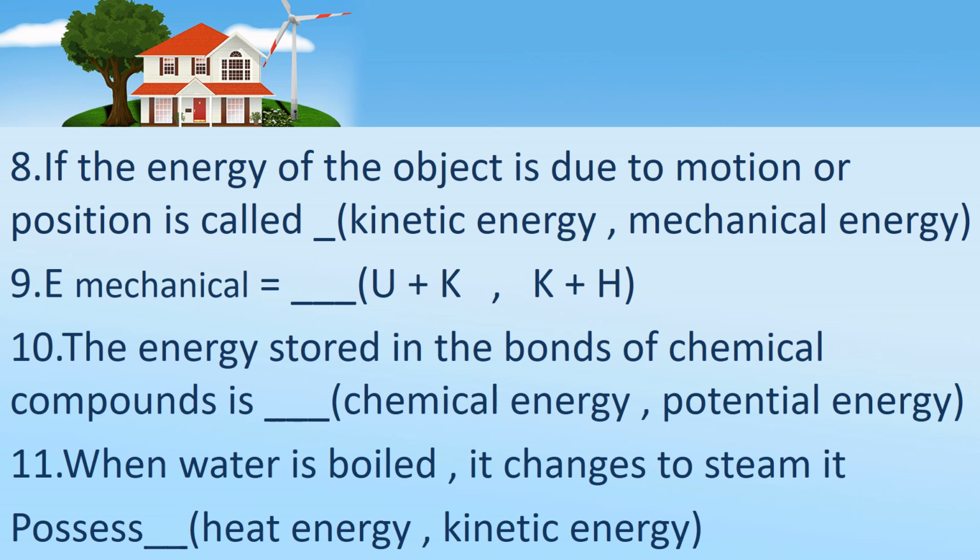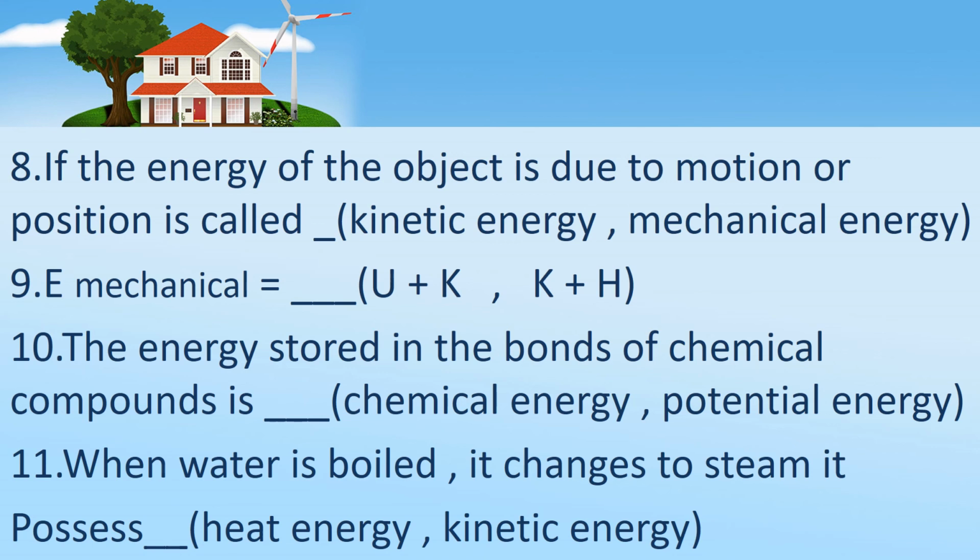What is meant by kinetic energy? Moving energy. Kinetic energy means energy which is possessed due to motion. And then what is potential energy? Energy due to its position is called potential energy. Children, what is an example of kinetic energy? Kicking the football, the football moves. That is an example of kinetic energy. Or a moving train is also an example of kinetic energy.